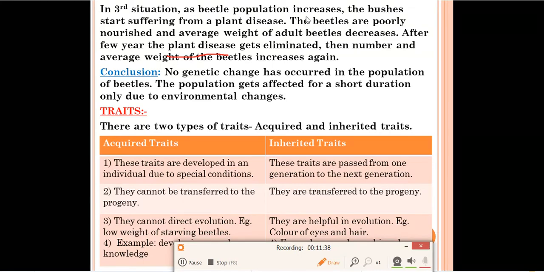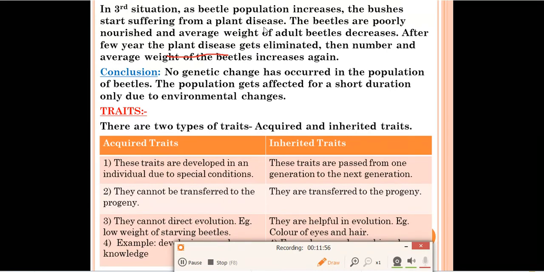As the beetle population increases, the bushes start suffering from a plant disease. The number of beetles will increase, but suddenly the bushes get infected because of a plant disease. So now the beetles will not get proper food to eat. The leaves are already infected with a plant disease, so beetles will not get food to eat.